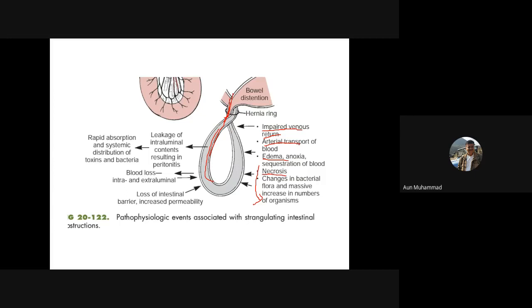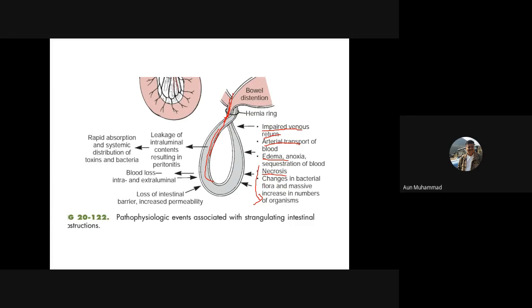start this very critical event, that is the proliferation or growth of the local intestinal microflora. So you can expect the quick production or growth of the bacterial microflora, because the tissues have become necrosed, it has started the fermentation process, and it can result in a high number of the microflora, and that microflora, now this is not a good microflora, but this is pathological microflora.